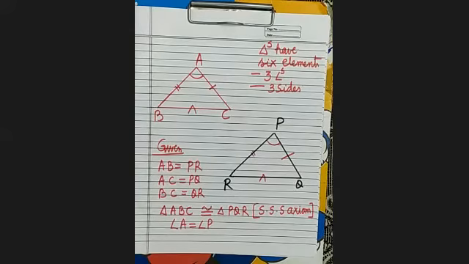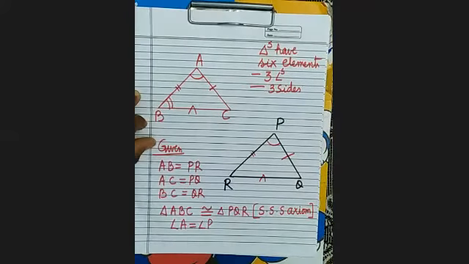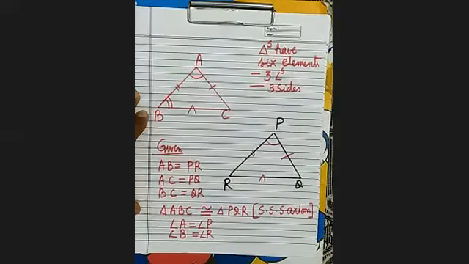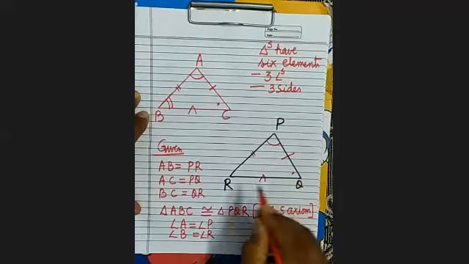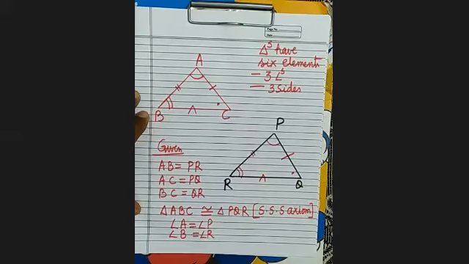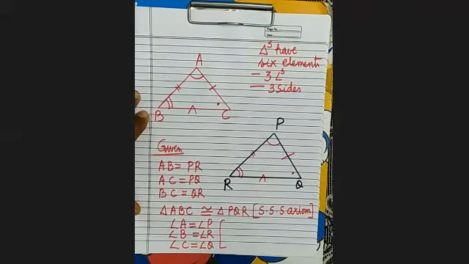Now you can see here, angle B will be corresponding to which angle here? Angle R. So these 2 angles will be equal. And angle C is corresponding to the angle Q. It is clear?